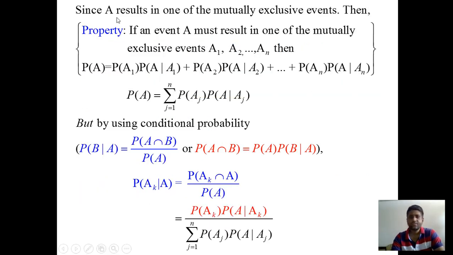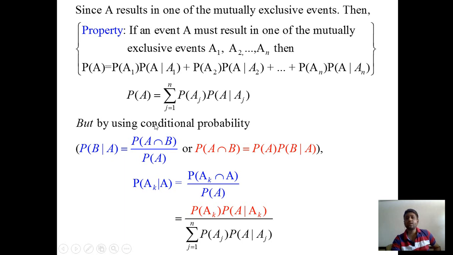Let us see, since A results in one of the mutually exclusive events, by using this property the probability of A is equal to the probability of A1 into the probability of A given A1, and so on, up to the probability of An into the probability of A given An. This expanded term can be simply represented using the summation form: summation j equals 1 to n of the probability of Aj into the probability of A given Aj.